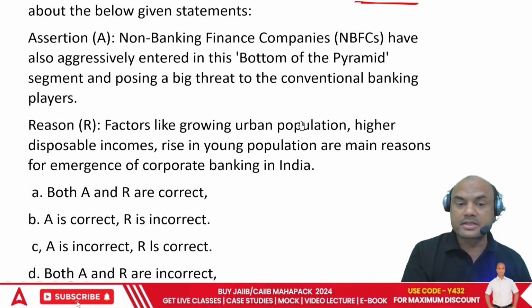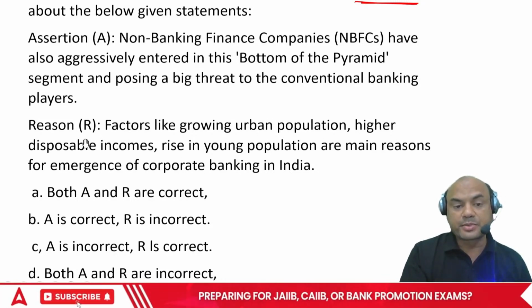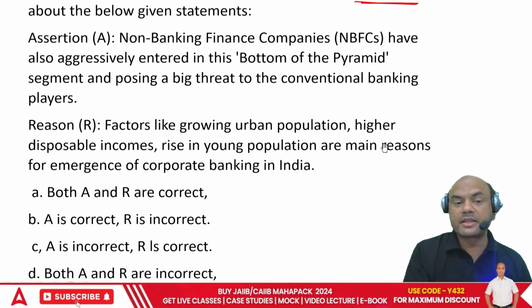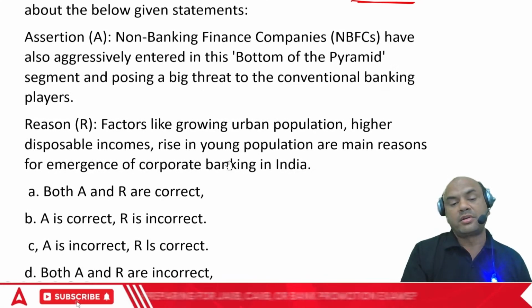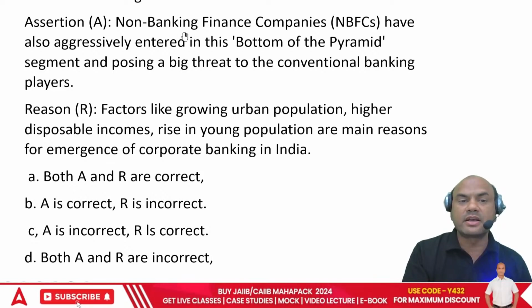So higher population, growing urban population, higher disposable income, and a rise in young population are the main reasons for the emergence of corporate banking. Now firstly, you tell me, is this reason for this assertion correct?